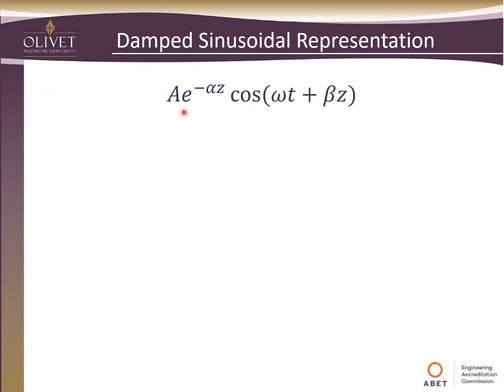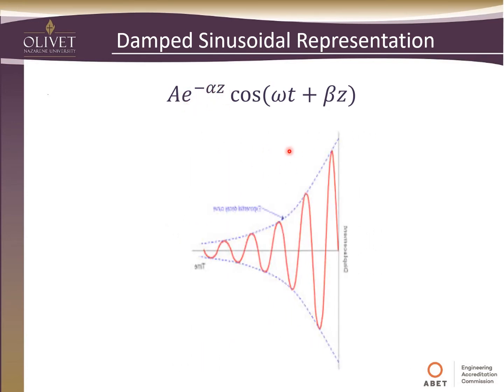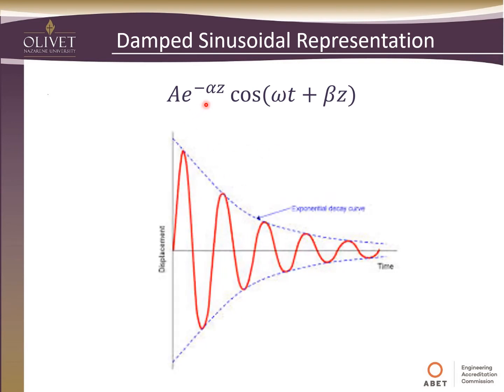So everything's the same here except for this e to the minus alpha z term, which we call our dampening term. What this e to the negative alpha z does is create what we call an envelope of decay, a decay curve right here, in both the negative and positive axes. This governs the maximum and minimum value.